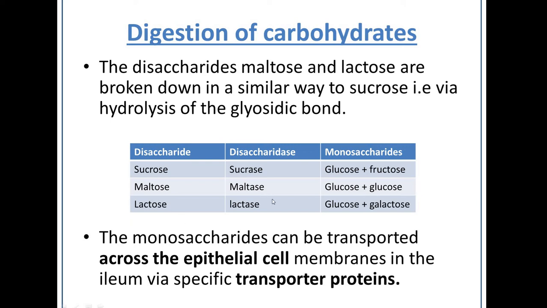Lactose is broken down by the enzyme lactase into the monosaccharides glucose plus galactose, and it's all done by hydrolysing the glycosidic bond. So the monosaccharides can then be transported across the epithelial cell membrane in the ileum via transporter proteins, which we'll look at in a different lesson.